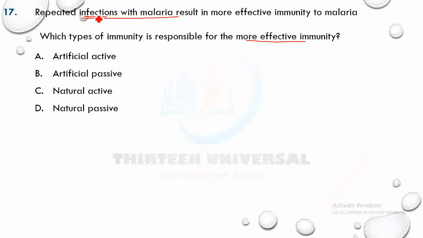It's natural active, because it's due to natural cause of infection, not man-made. It's not passive because no antibodies from another organism are injected. It is natural active because there is direct exposure to the pathogen and the antigens, which causes an immune response to form memory cells.